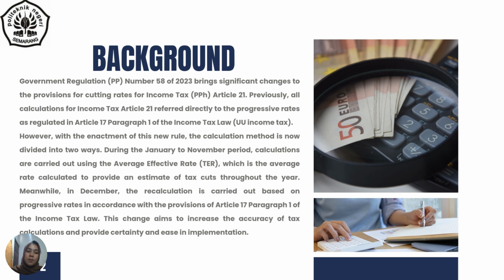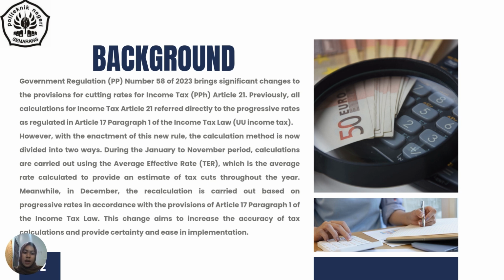Government Regulation PP Number 58 of 2023 brings significant changes to provisions for cutting rates for income tax Article 21. Previously, all calculation for Income Tax 21 referred directly to the progressive rates as regulated in Article 17, Paragraph 1 of the Income Tax Law. However, with the enactment of this new rule, the calculation method is now divided into two ways.